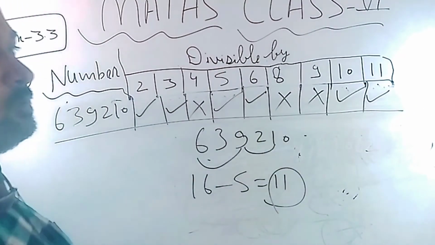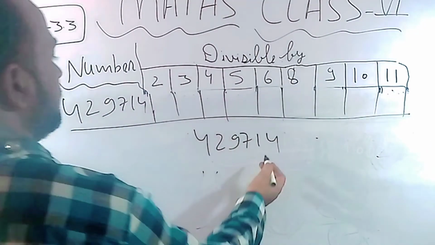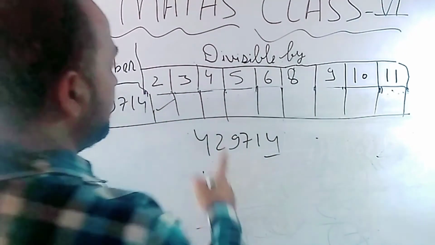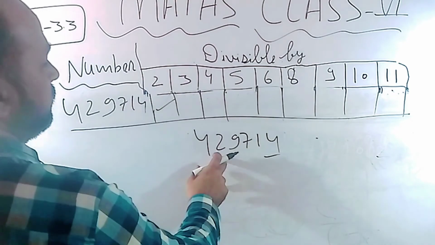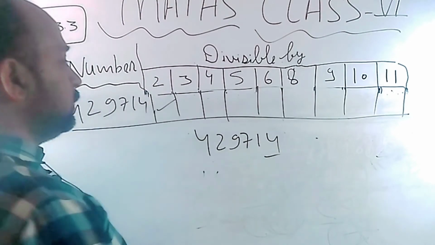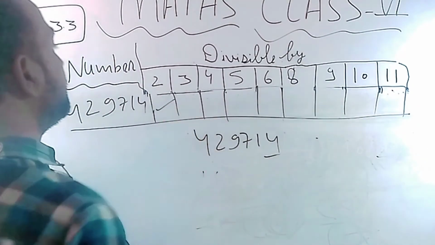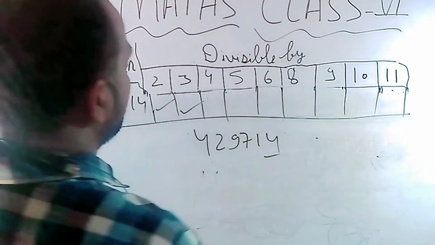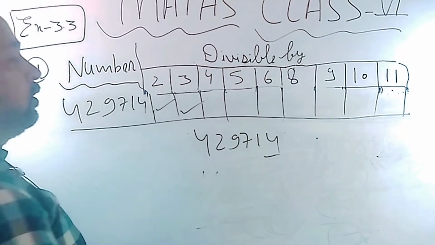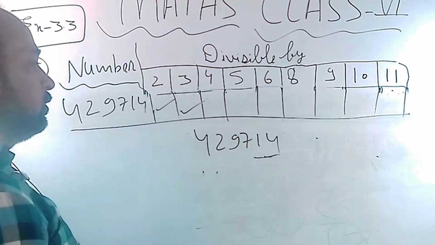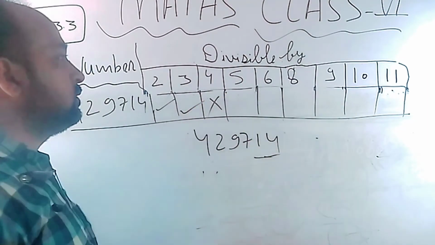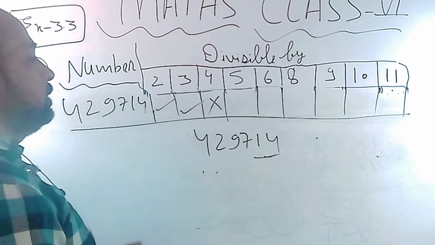Let's check the divisibility of another number. Check the last digit 4, and that is coming from that group, will go. Add all the digits in the case of 3: 4 plus 2 is 6, 6 plus 9 is 15, 15 plus 7 is 22, 22 plus 1 is 23, 23 plus 4 is 27. 27 will be divided by 3, will go. Check the last two digits in the case of 4. 14 will not come in the table of 4, or you can say 14 cannot be divided by 4. Not possible.